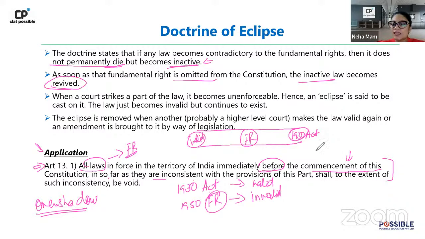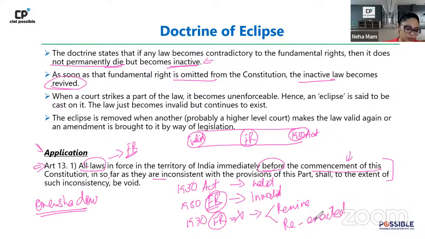Now what happened? Your act became inactive, which means that let's say in 1970, there was an amendment in the Constitution, or this fundamental right no longer exists. So if this is not a fundamental right anymore, what is going to be the effect on this law? Will this law automatically revive, or will this law have to be reenacted? This is where the doctrine of eclipse comes into play: will there be automatic revival here, or will you have to reenact the law?